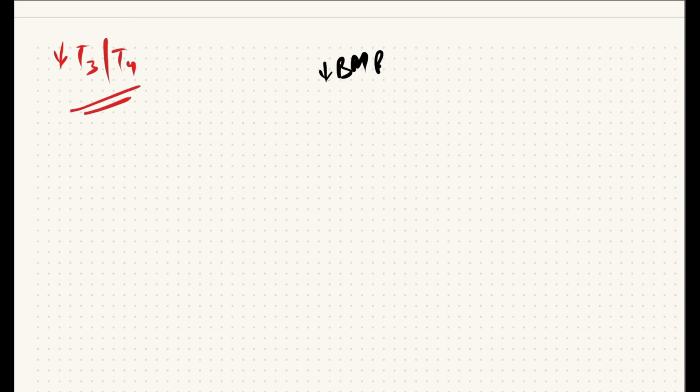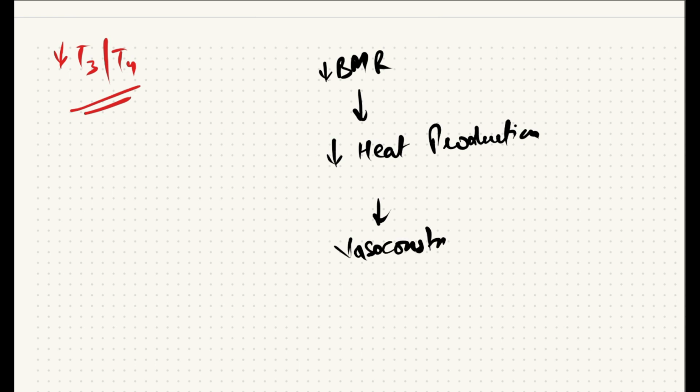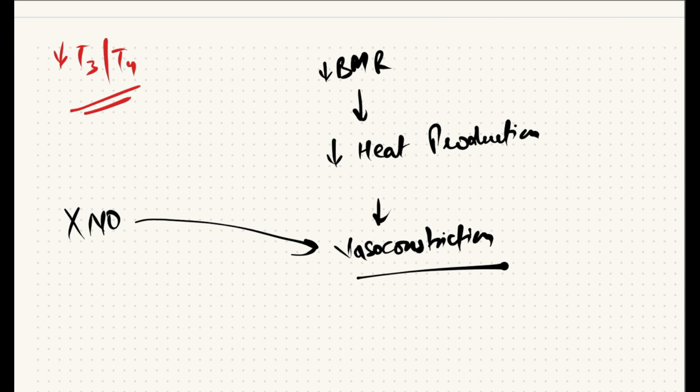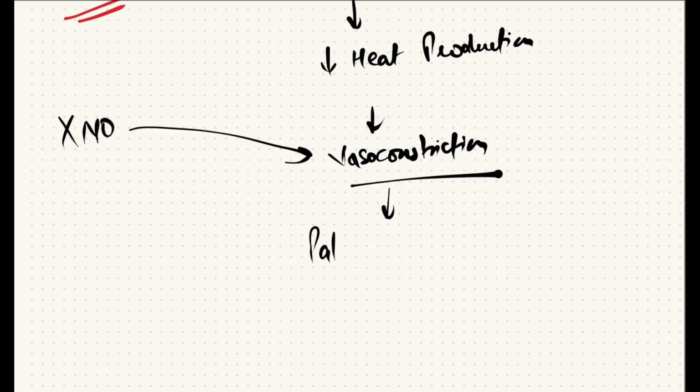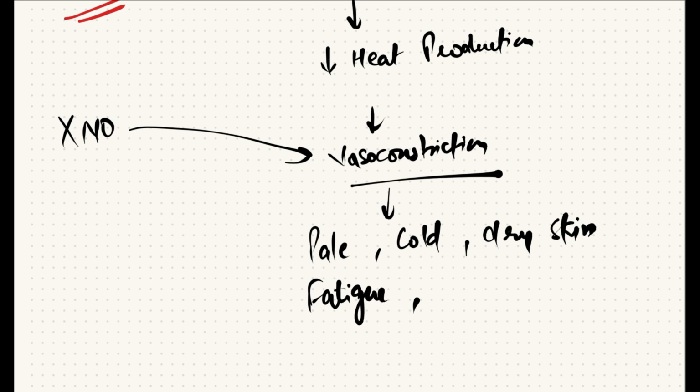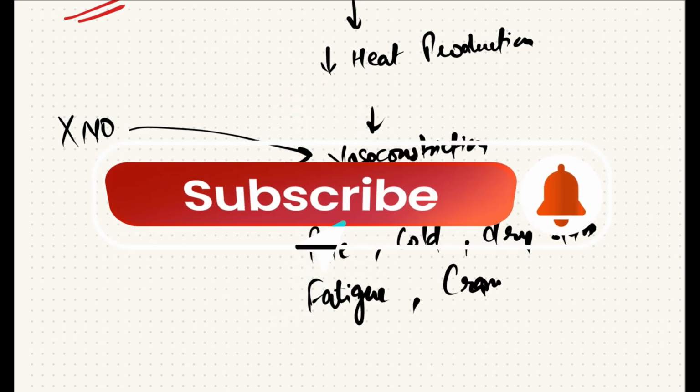And in case of hypothyroidism, because of decreased BMR, there is decreased heat production, and the body conserves this heat by vasoconstriction, and also there is impaired nitric oxide mediated vasodilation, which results in added vasoconstriction. And because of vasoconstriction, there is pale, cold, dry skin, and also there is fatigue and increased risk of cramps. And this is the effect of thyroid hormone on the heart.